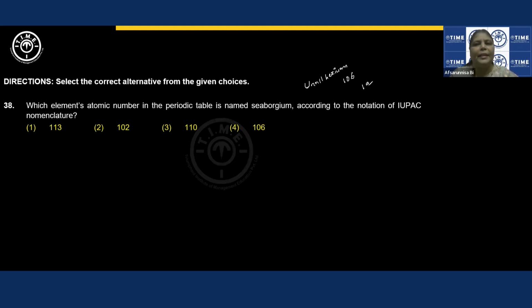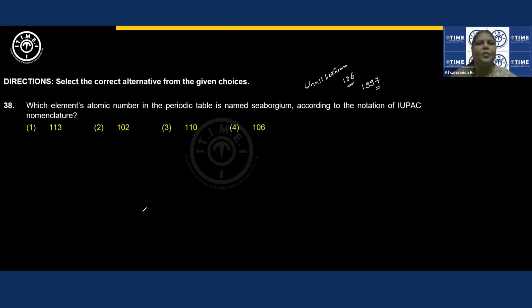But in 1997, during the systematic naming using IUPAC nomenclature, this particular element was named after a Nobel Prize winning nuclear chemist, Glenn T. Seaborg, for his contribution towards transuranic elements.